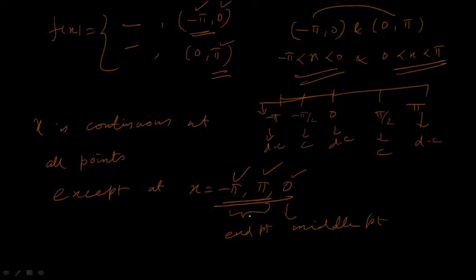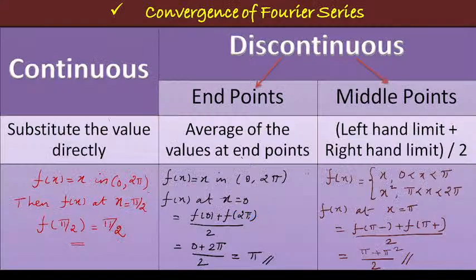So if a discontinuity arises, it may arise either at the end point or at the middle point of the interval. Now I hope you got a clear idea about the meaning of continuity and discontinuous points, right? So now let me see how the Fourier series of f of x converges to f of x, at continuous and discontinuous points, in detail. This table gives you a clear idea about all this in one place.